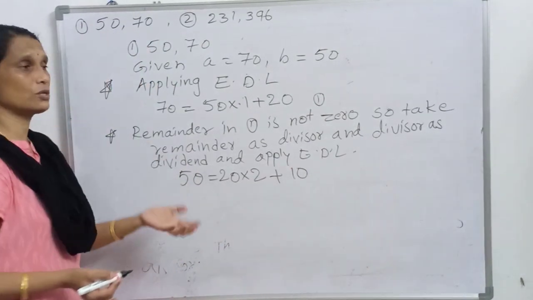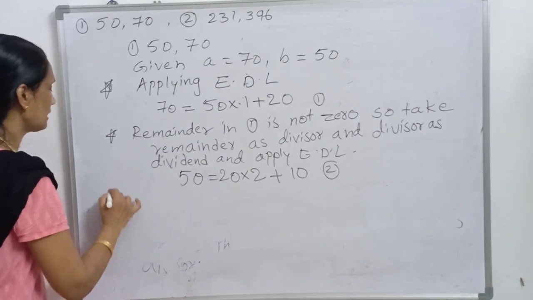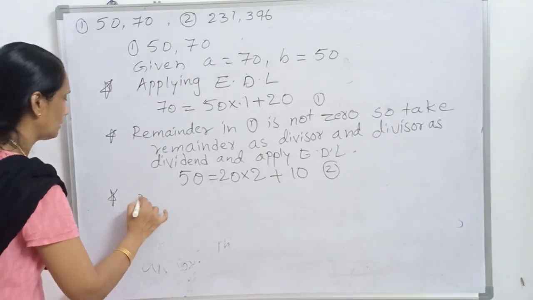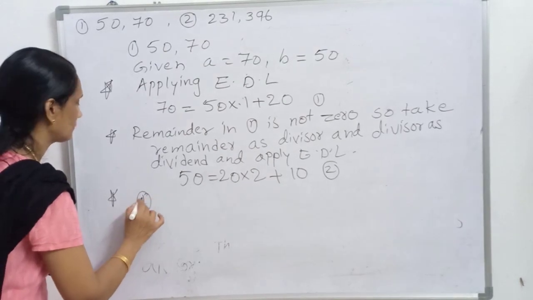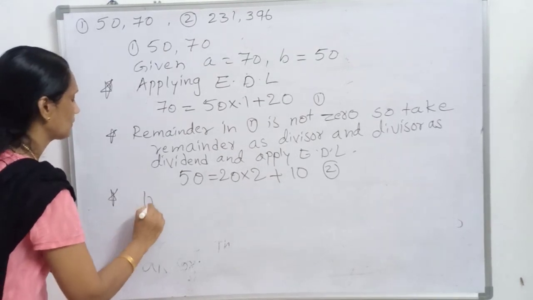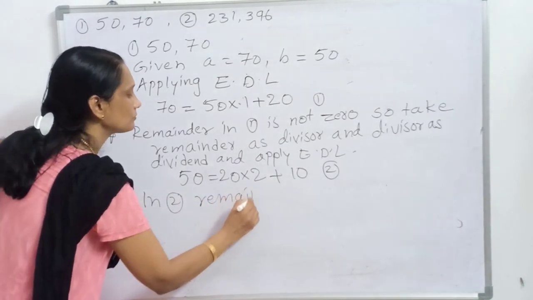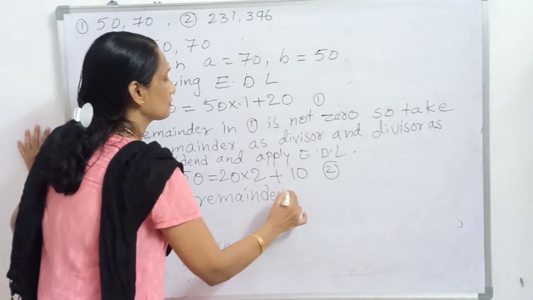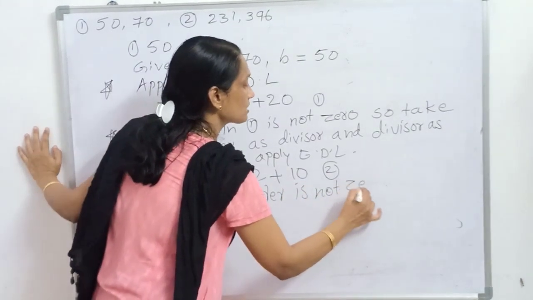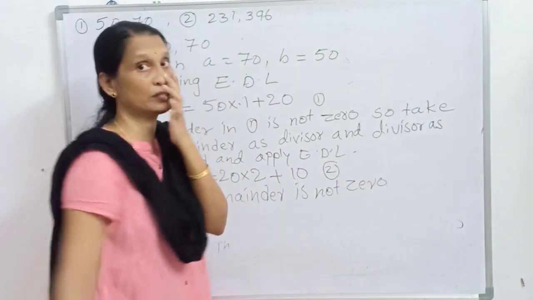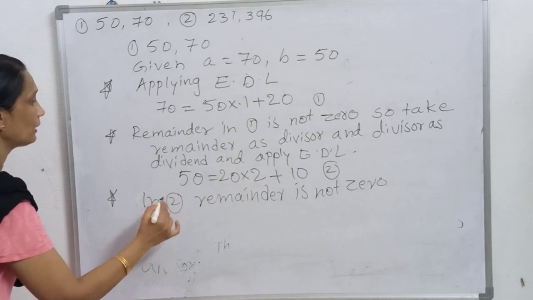Here also the remainder is not 0. In step 2 also the remainder is not 0, so follow to the next step. So what do you have to write?